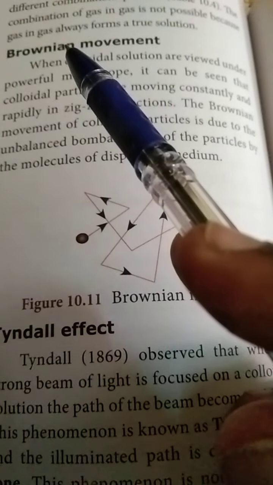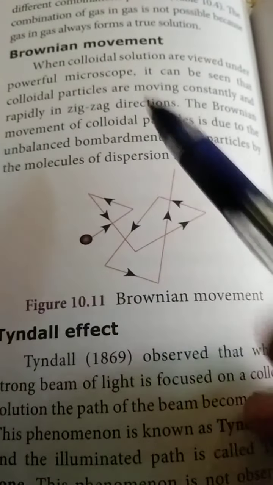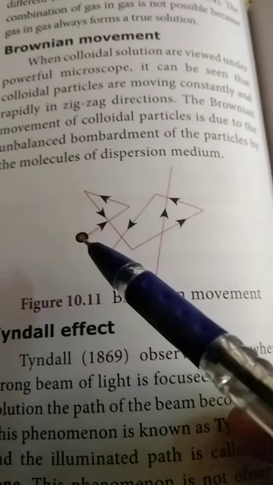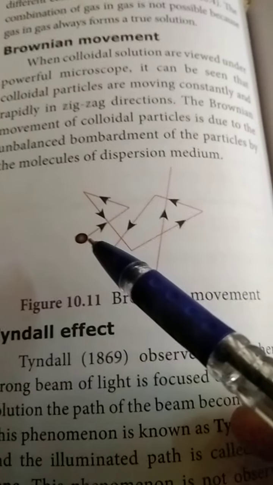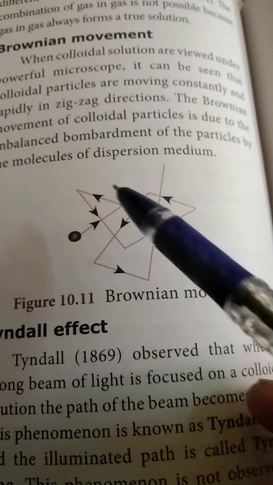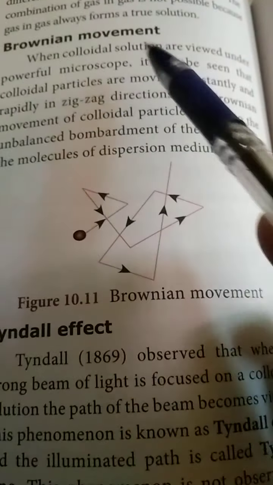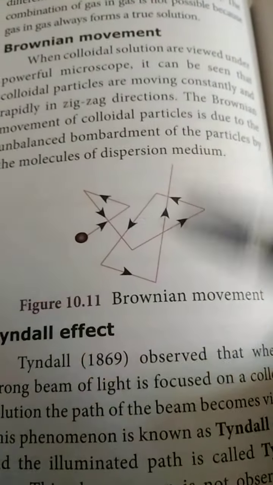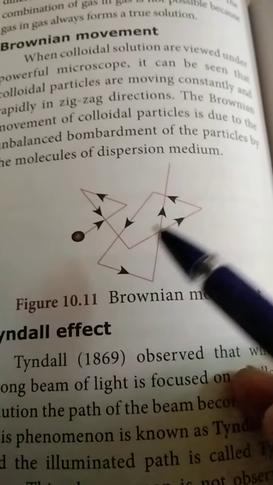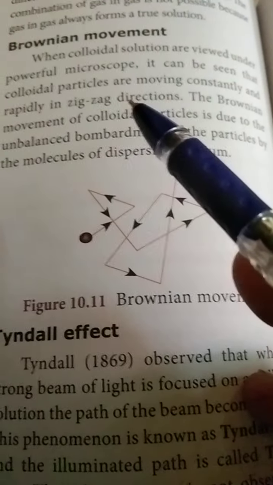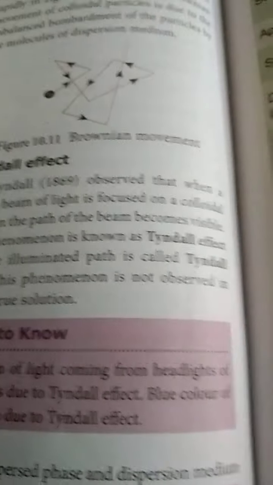Brownian is the name of a scientist. The movement of small colloidal particles was explained by Brown, so we call it Brownian movement. The colloidal particles move in a zigzag manner, and that is what we call Brownian movement. Another one is the Tyndall effect. Let us see the Tyndall effect.